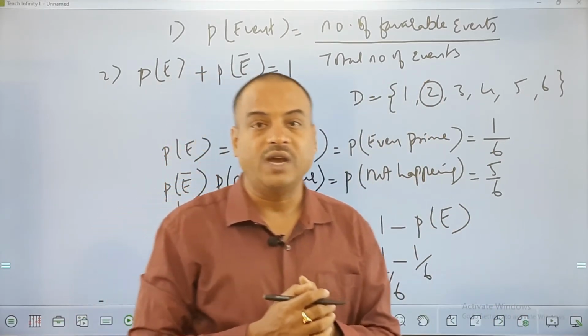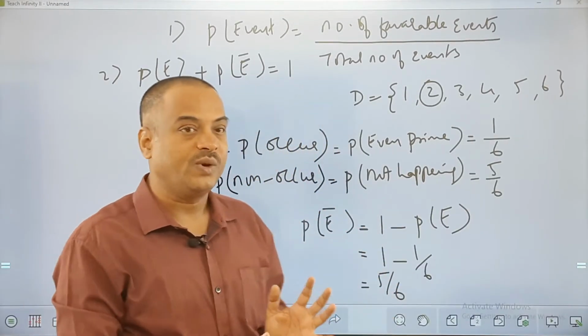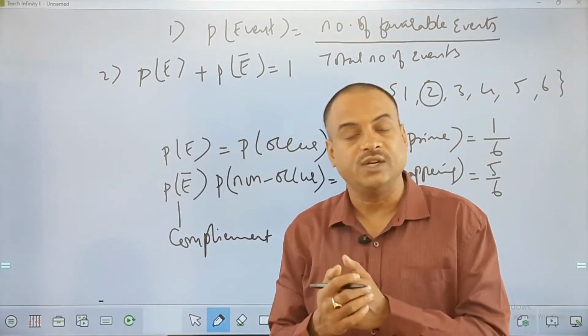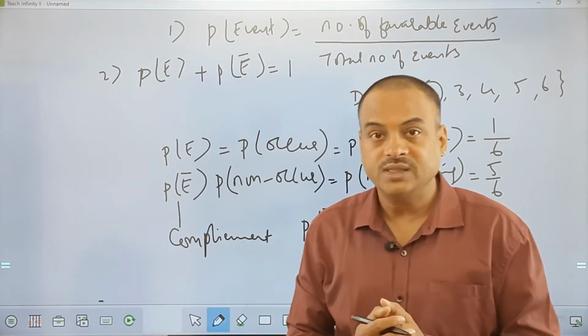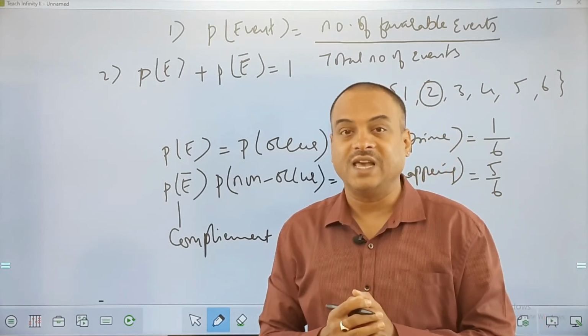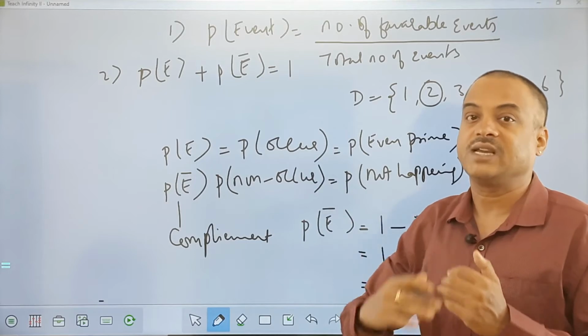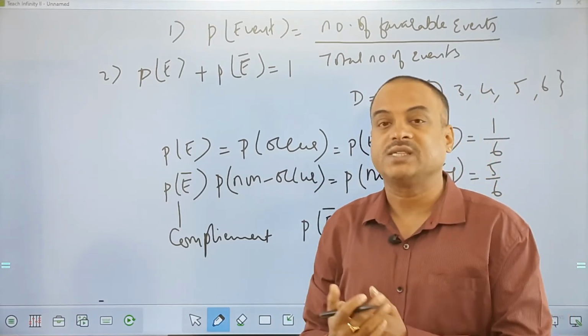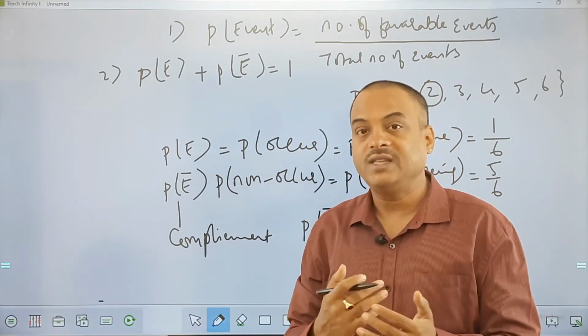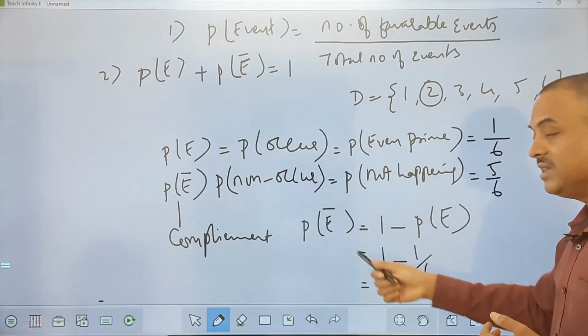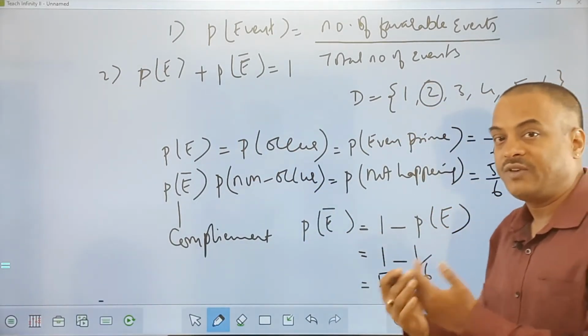Many times, why should I learn this? Important thing is why I should learn this. Will the question be asked to find non-happening of an event? Mostly no. Why should I learn this? Many times it happens that finding happening of an event could involve extra calculations. To avoid that, based on probability of non-happening, applying this concept, we can find probability of happening also.